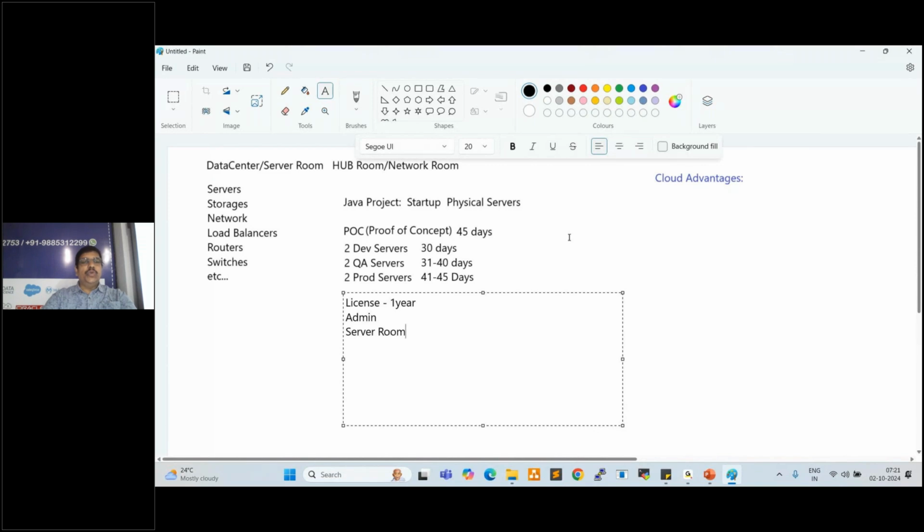Fine. So here we require a license, minimum 1 year; we need to recruit an admin; and a server room is also required to configure the servers. So we require AC to configure the servers, right? Without AC, servers will not work. Desktops and laptops we can normally use anywhere, but servers we need to host in the server room only. We require AC, right? Without AC, servers will not run.